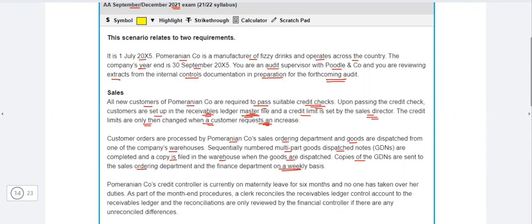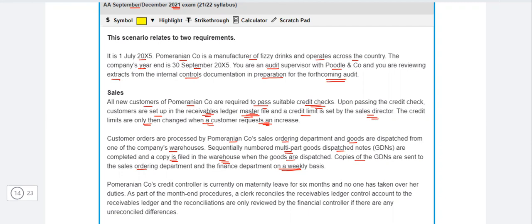Now, everything is fine. The sales orders are dispatched from the company warehouses, and there are multi-part goods dispatch notes. Very good. One copy is filed with the warehouse so that they are aware that the goods are dispatched. They should be aware of the order. What's the status of the order? If the copy is not filed with the warehouse, they will not have the record and they will not be updated regarding the status of the order.